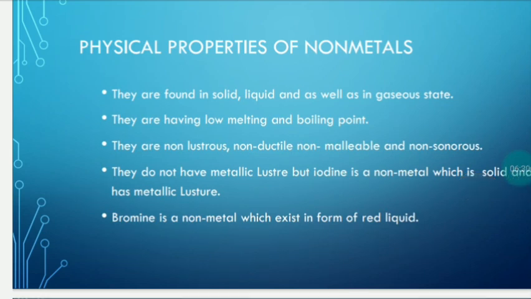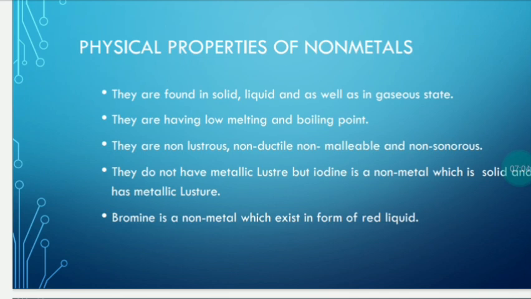Now we have finished the physical properties of metals. It's time to discuss physical properties of non-metals. Non-metals are found in all three states: solid, liquid, as well as gaseous form. They have low melting and boiling points in comparison to metals. They do not have these properties which metals have. They are all non-lustrous, non-ductile, non-malleable and non-sonorous.